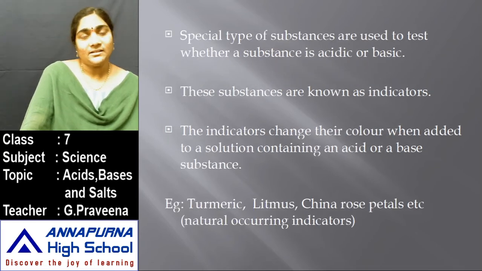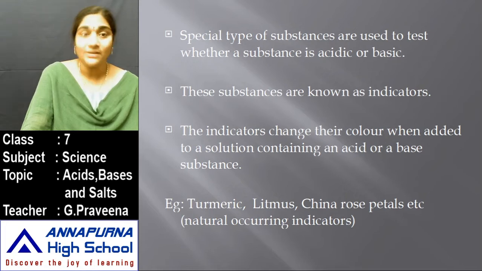Okay, then can we test all the substances to define whether a substance is acidic or basic by tasting them? Can we do that? Some substances are toxic even, right? So we can't taste every substance to tell whether it is acidic or basic. So what are the other ways to test whether a substance is acidic or basic?